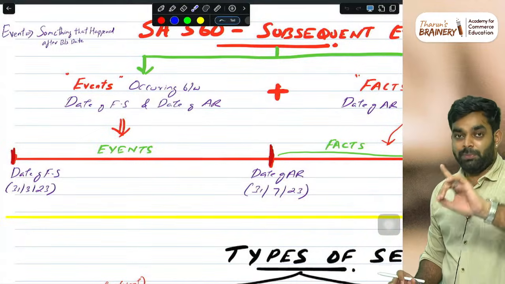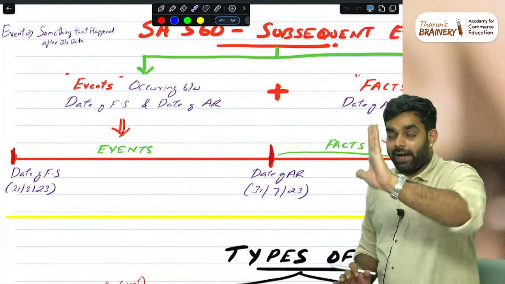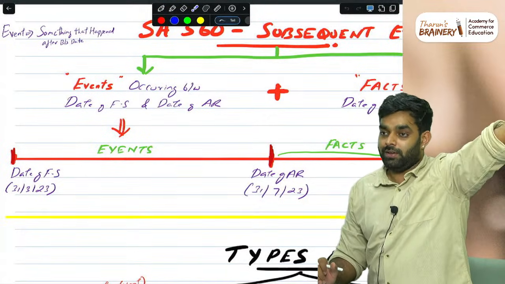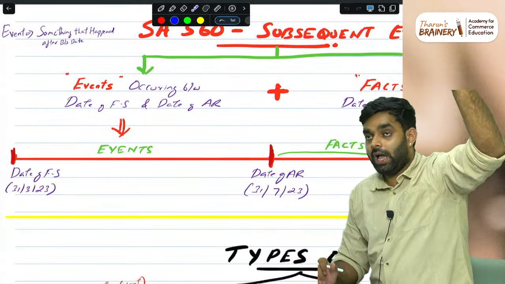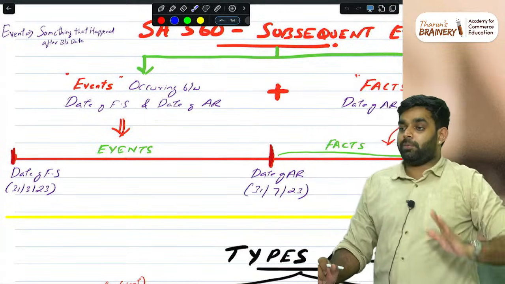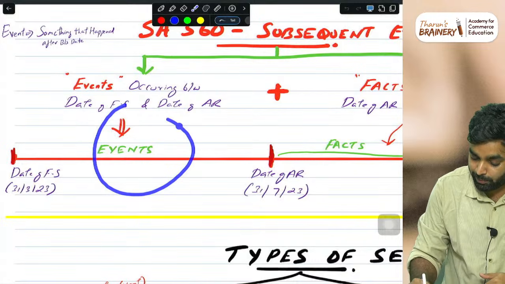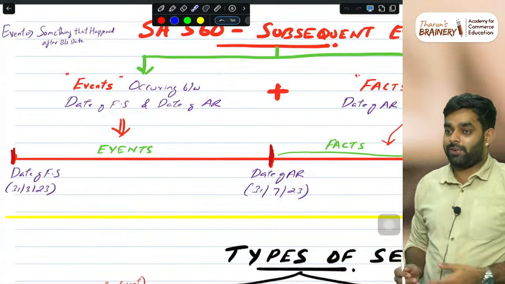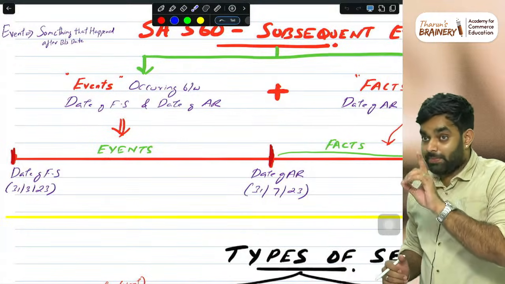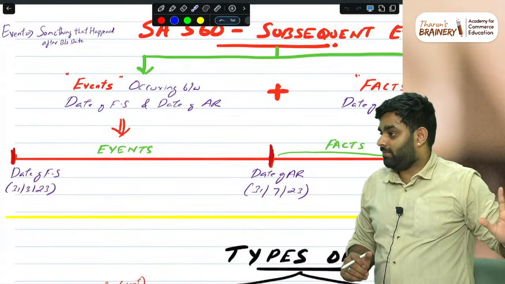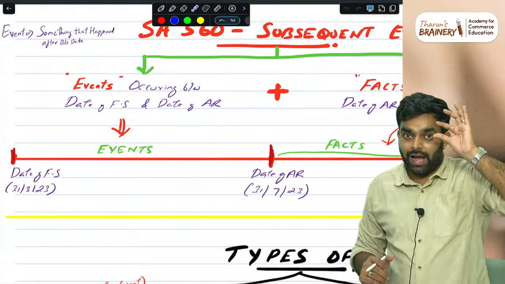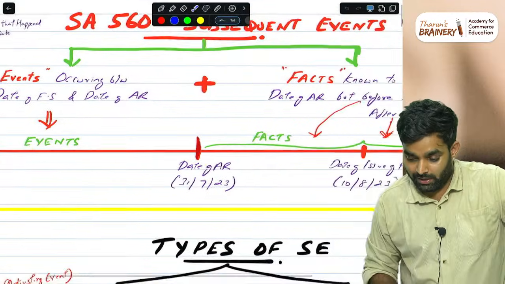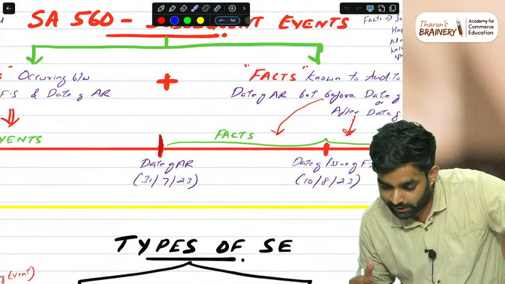So keep in mind, event, fact. Fact means already happened, something already happened. Management has done a fraud in the financial statements at 31st March. The auditor is hearing about that only after the audit report date. Before the audit report date, it is not 560. He can directly adjust it in the audit report. Why is there a need for 560? Subsequent event. So keep that one thing in your brain. There is one example. Then conceptually you are strong, and any question comes, you will be able to handle. But I have not seen people relating to that.